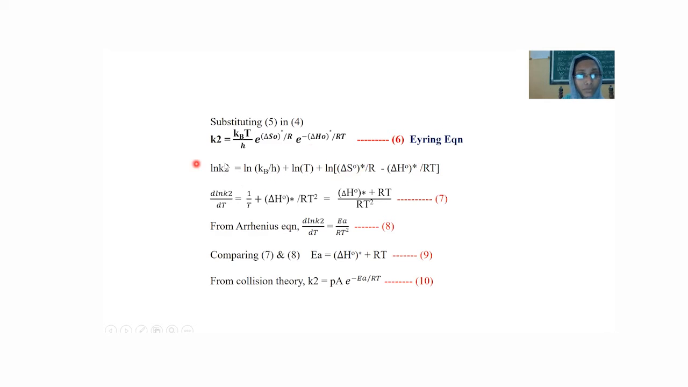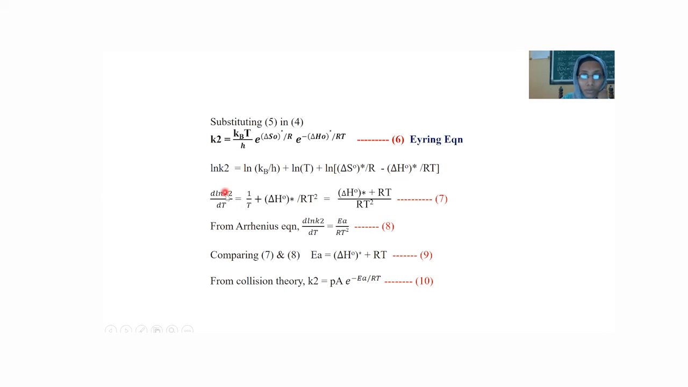Okay, then differentiating this equation with respect to temperature, d ln K2 divided by dT is equal to 1 by T. That is, the differential of this constant is equal to 0 and the differential of ln T is equal to 1 by T. Then the differential of this term is also a constant. It does not contain any temperature term, so it is equal to 0. Then the differential of delta H0 star by RT, that is, the differential of 1 by T is equal to 1 by T square.